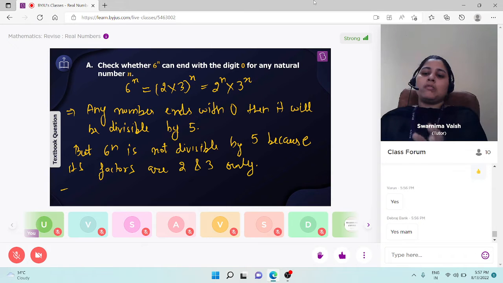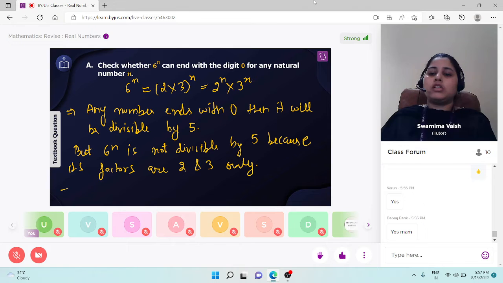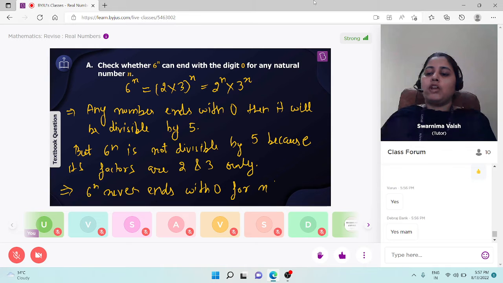It means 6 to the power n never ends with 0 for any value of n. This is what we have to prove here.